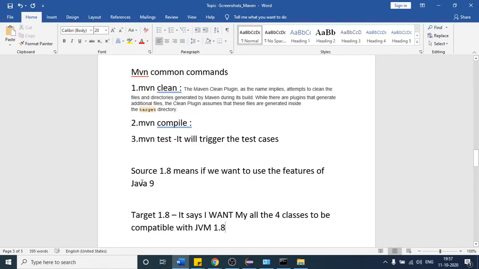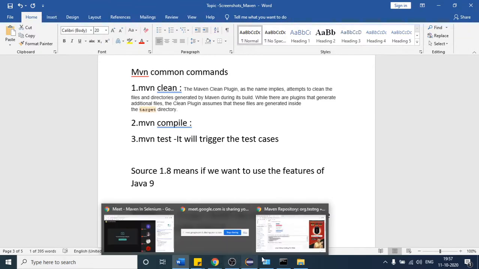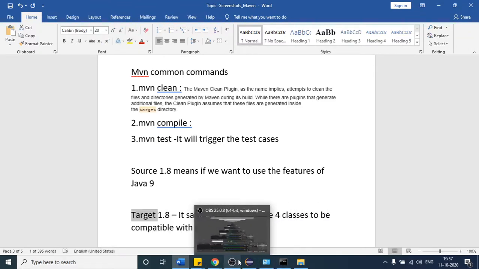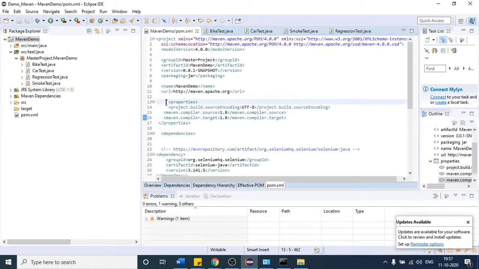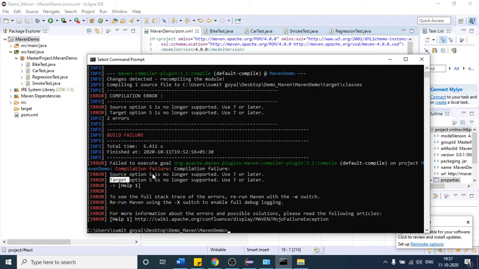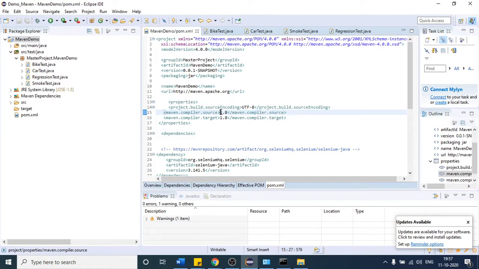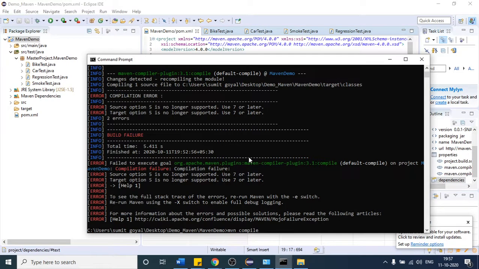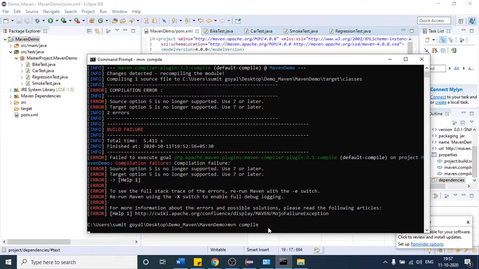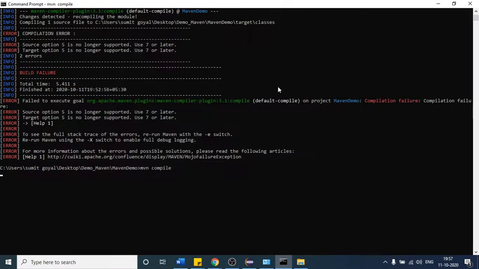So that is what source and target are saying. The most important thing to see here is that I am just telling my compiler not to go with version 5, which was failing because it was not compatible. I am saying to use the 1.8 version, right? After that, I save this and run that Maven compile command again. If I hit enter this time, it will not throw the error, because we are telling it to use version 1.8 and it was saying use 7 or later. So I am using version 1.8. And it has started.